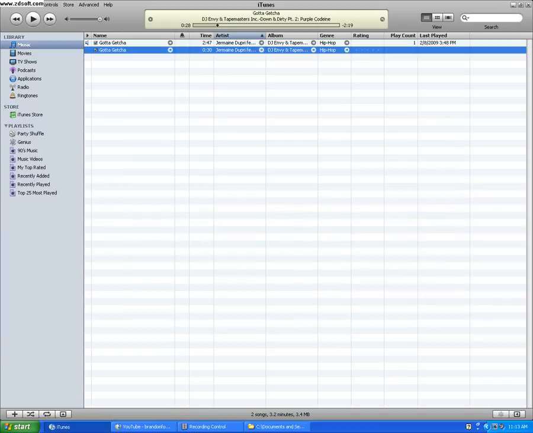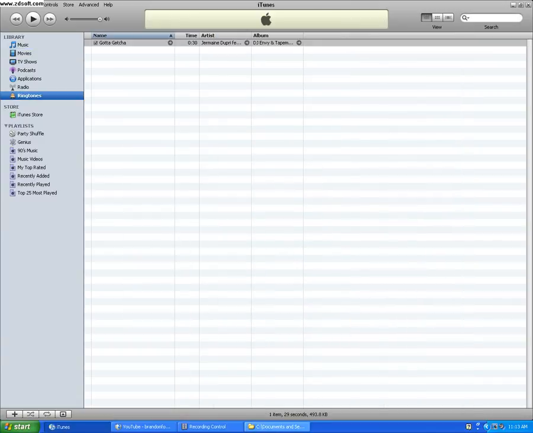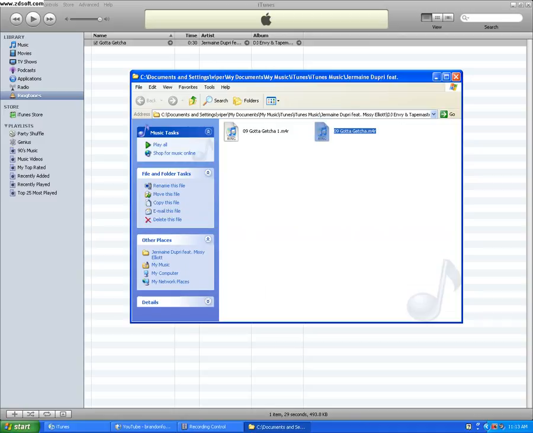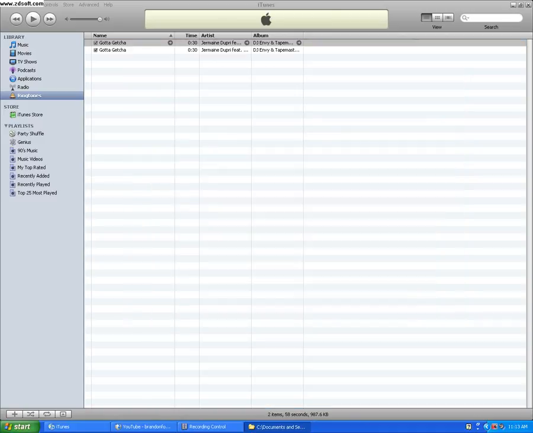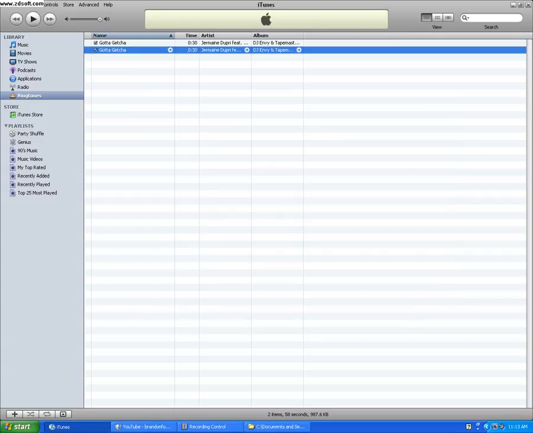Once you've done that, select Ringtones, and then just drag and drop, and there it is. Okay, and yeah, that's it.